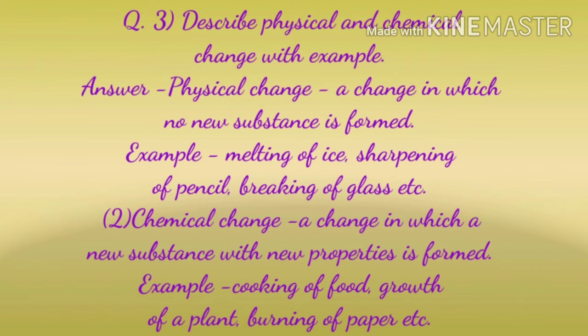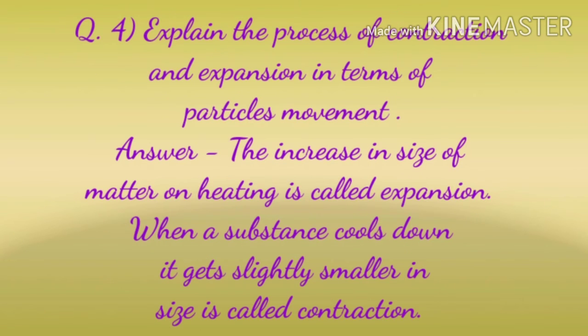Question 3, describe the physical and chemical change with example. Physical change, a change in which no new substance is formed. Example, melting of ice, sharpening of pencil. Chemical change, a change in which a new substance with new properties is formed.